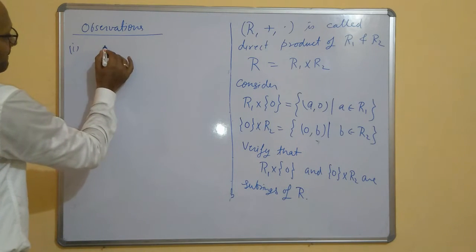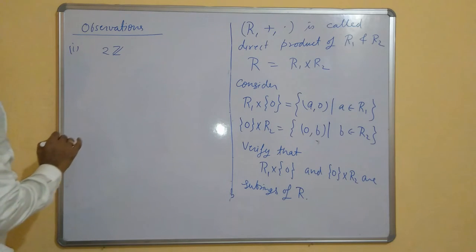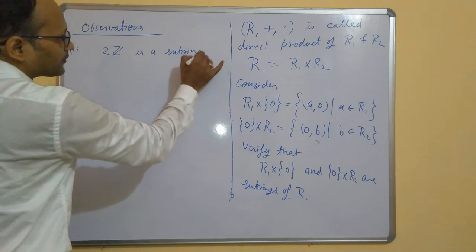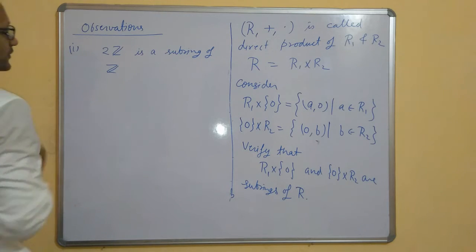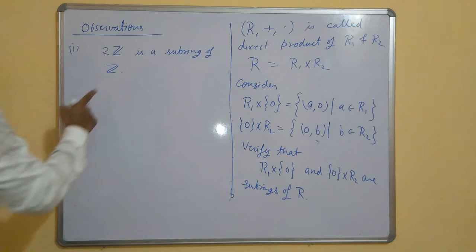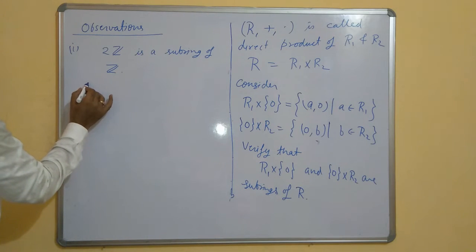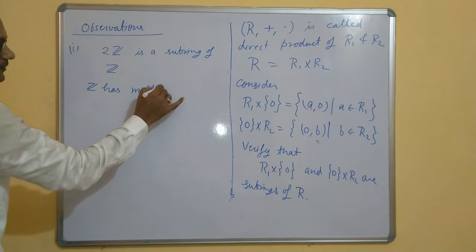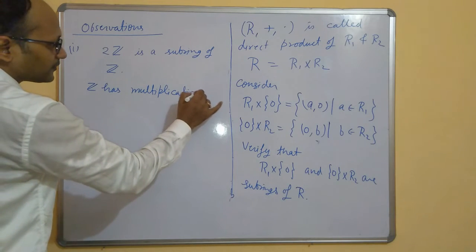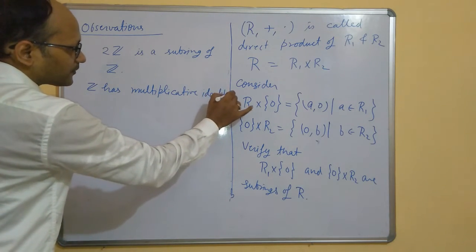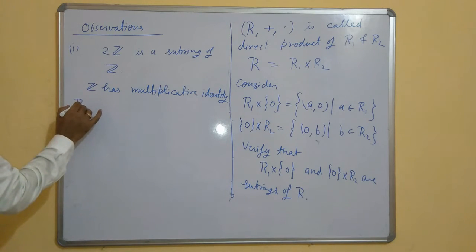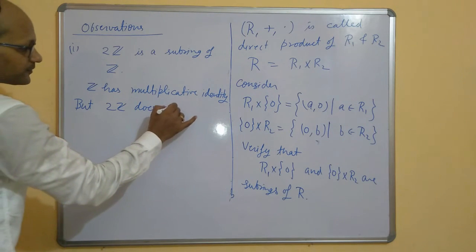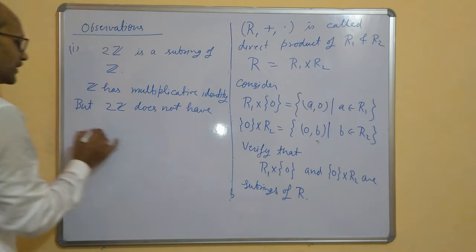Now we have seen that 2Z is a subring of Z. Now note one thing, that Z has multiplicative identity, but 2Z does not have multiplicative identity.